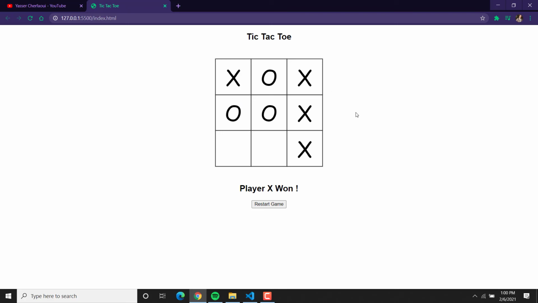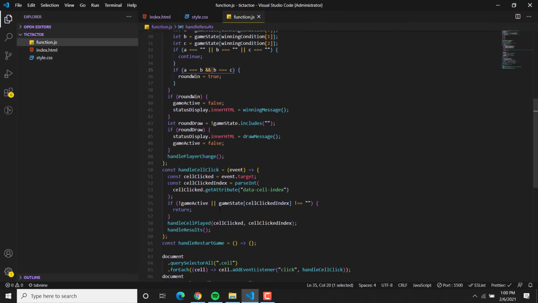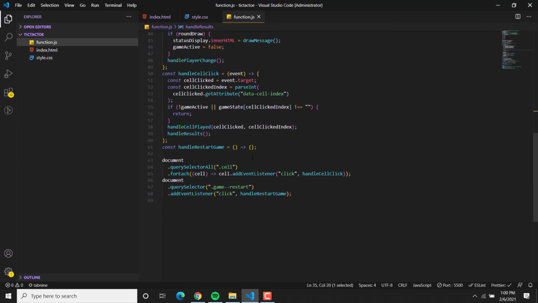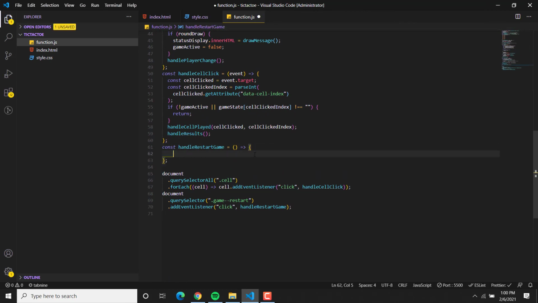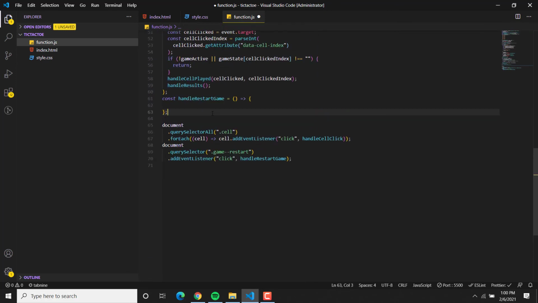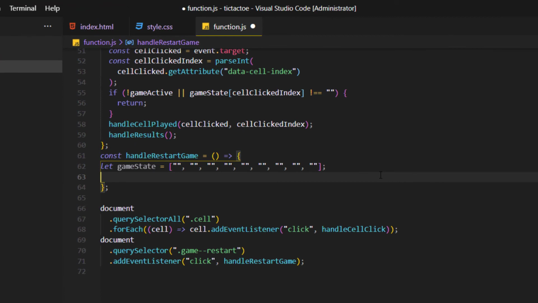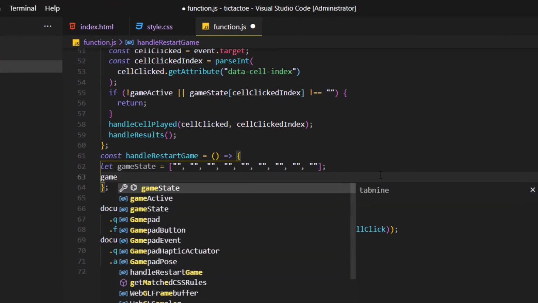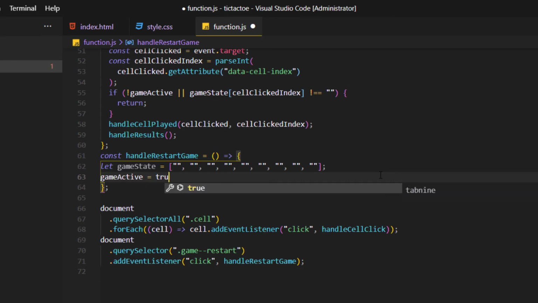I think this is the whole game. We need only to add something at the bottom here, which is the handle restart game, where we're going to do only copy and paste, because this restarts the game. We have the game active turn to true.